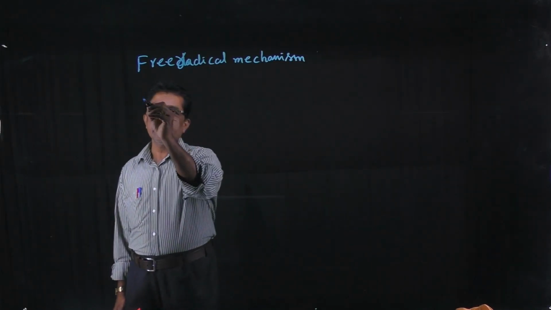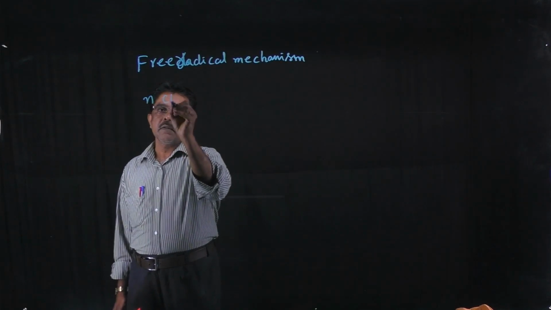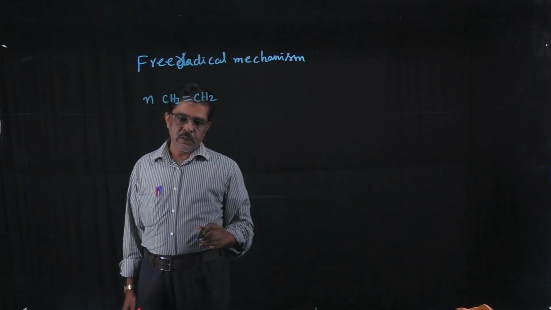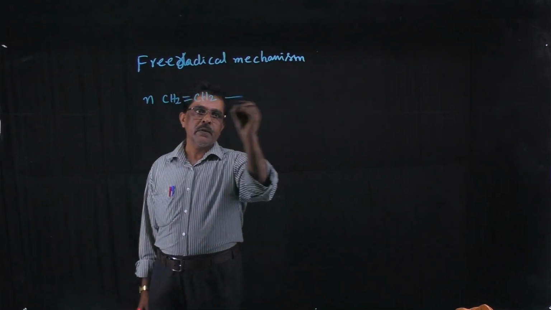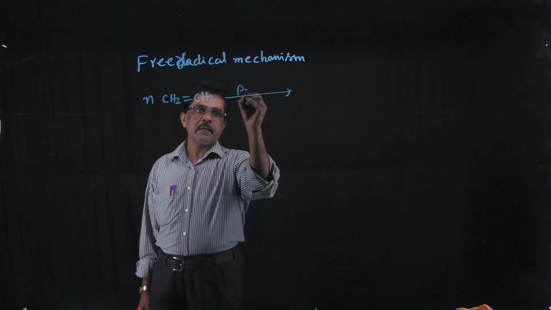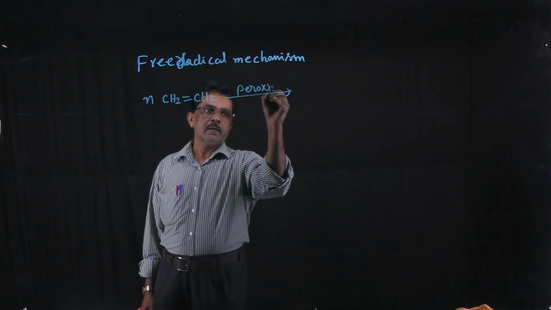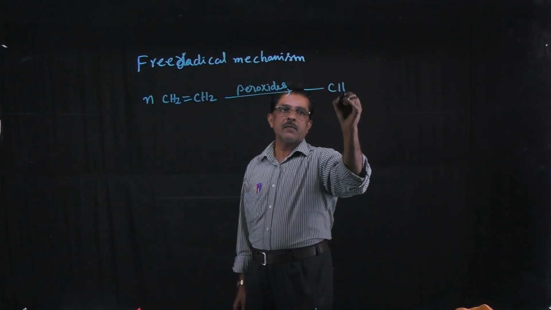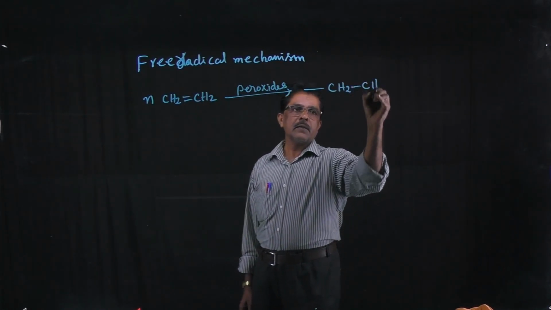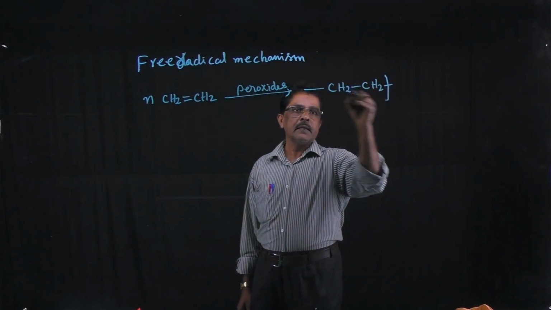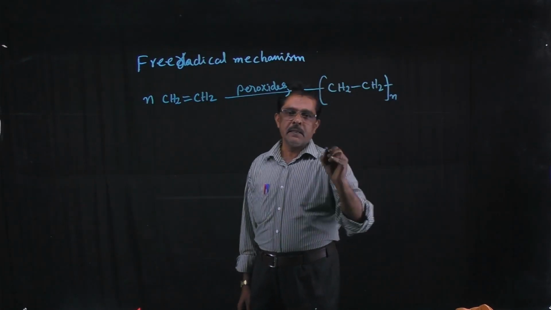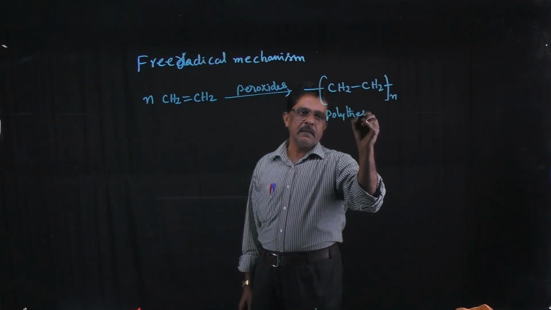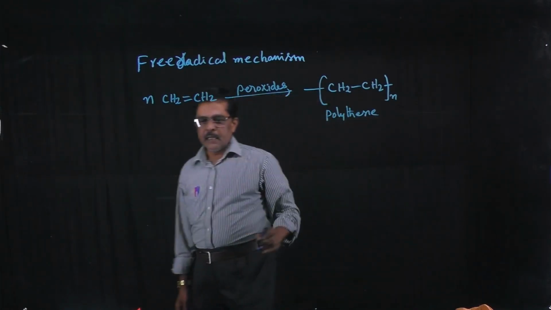Suppose I take n moles of CH2=CH2 in the presence of peroxides, then polythene is formed: (CH2-CH2) taken n times. This is polythene formation in the presence of peroxide through the free radical mechanism.